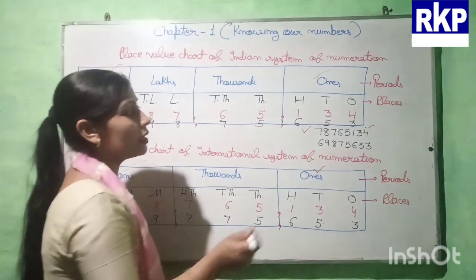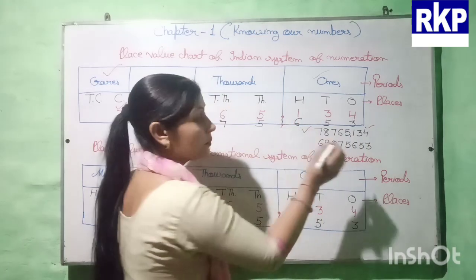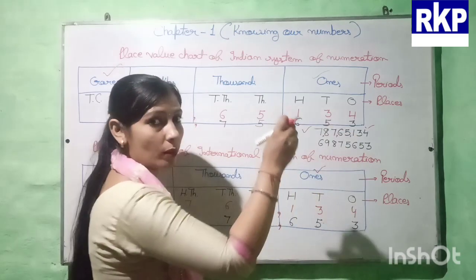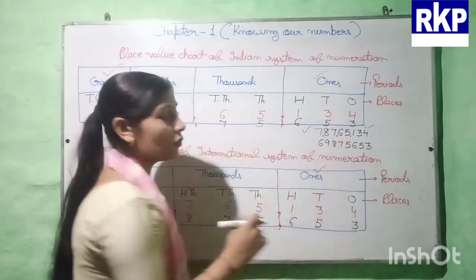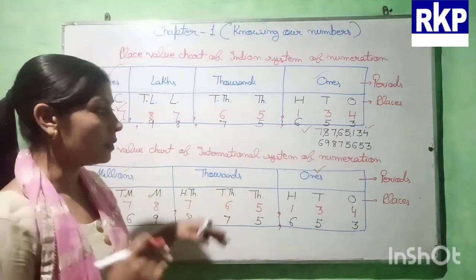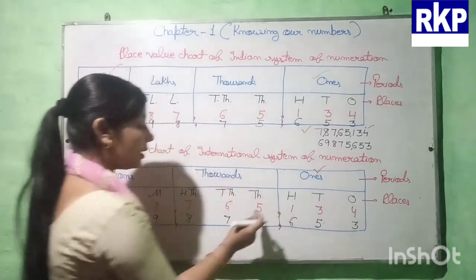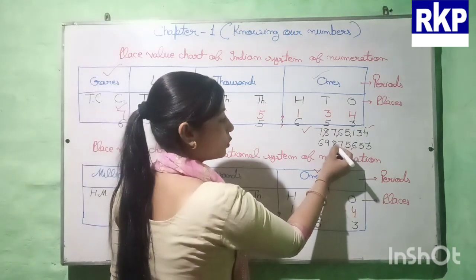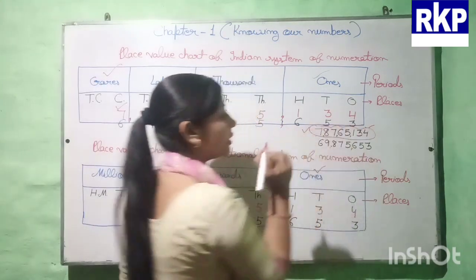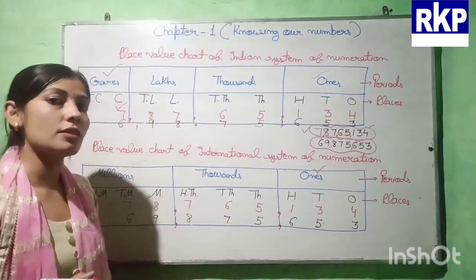So if we want to put commas here, then 1 2 3, leave 3 digits, then only 1 2, 1 2, then 1 2. So like this we have to put the commas in a number. And if we want to put the comma according to the international place value system, then the first comma will come after 3 digits, and the next comma also after 3 digits, 1 2 3, like this. So like this we have to put the commas according to the Indian place value system, and like this we have to put the commas according to the international place value system.